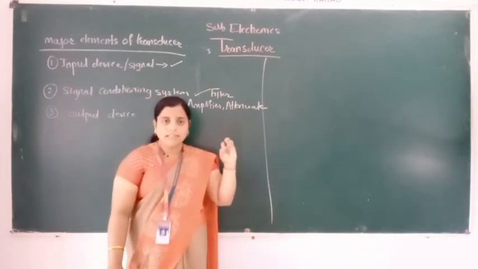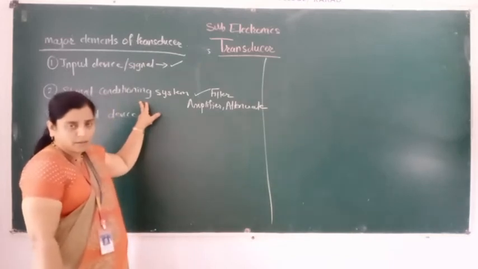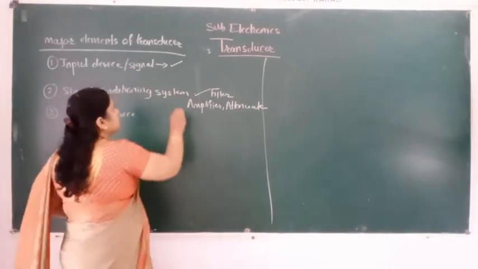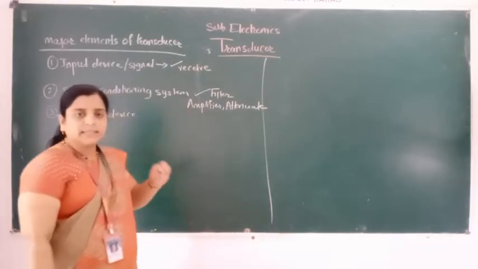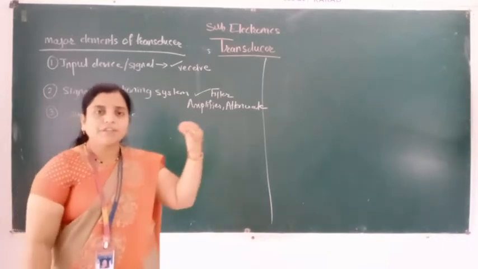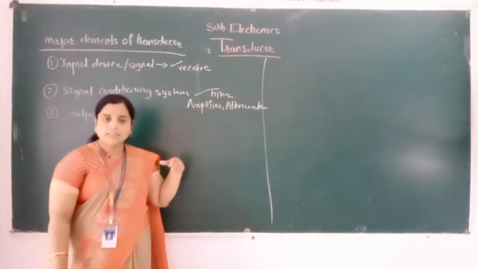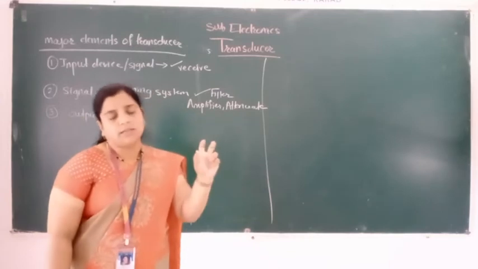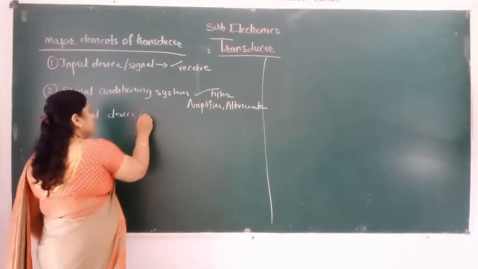So all these things are done by the signal conditioning system. Whatever input is given, it receives the signal, and that received signal is given as it is to the signal conditioning system. The signal conditioning system modifies that signal. What does it do? It filters, amplifies, and attenuates, and it becomes a strong signal. That strong signal is given to the output signal or output device.